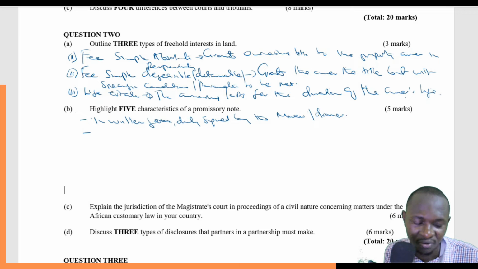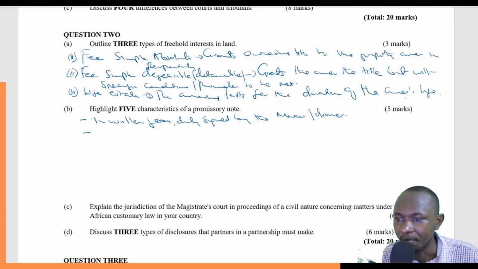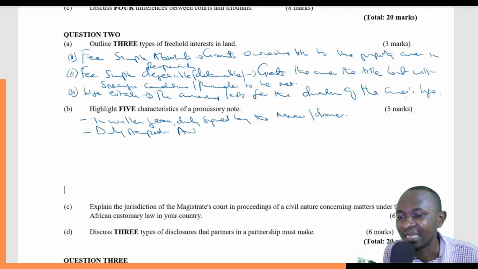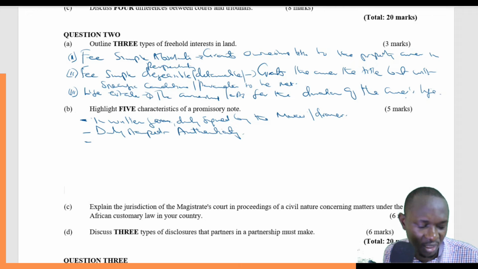So promissory note, the first characteristic is that it must be in written form and it must be signed by the maker or the drawer. Number 2, it must be duly stamped, and this is basically for authenticity. So it must be duly stamped with a stamp that is actually recognizable by the organization. So it must be duly stamped.